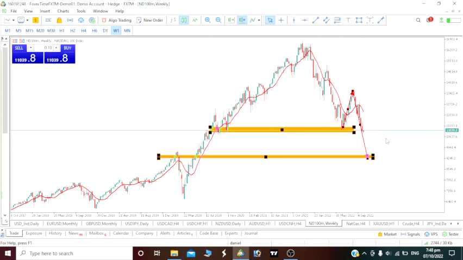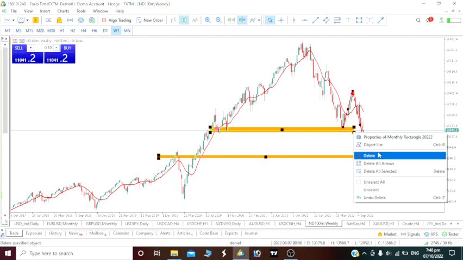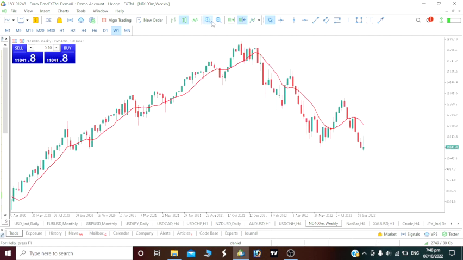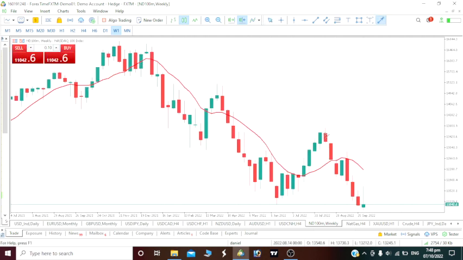So weekly time frame, we are still on a bearish move. Now take a look at this recent movement on NASDAQ 100 here. You can see the price is still below the 10 period moving average. Now see it this way. There was a drop, a correction on the weekly time frame. A drop again, we can take it as a correction. After this correction, what we expect next is another drop again.